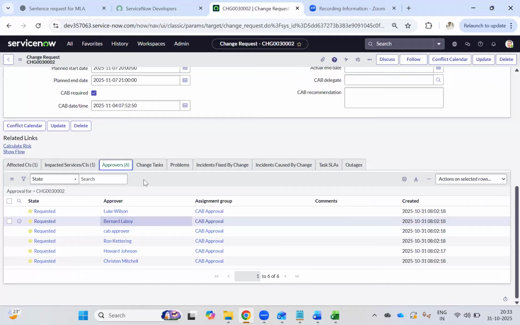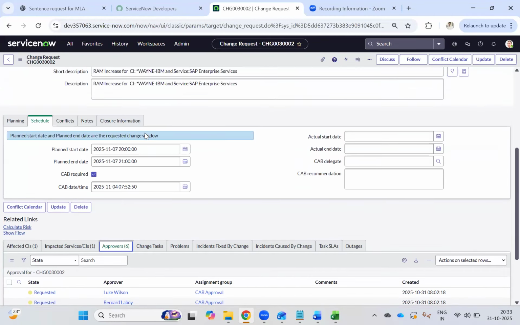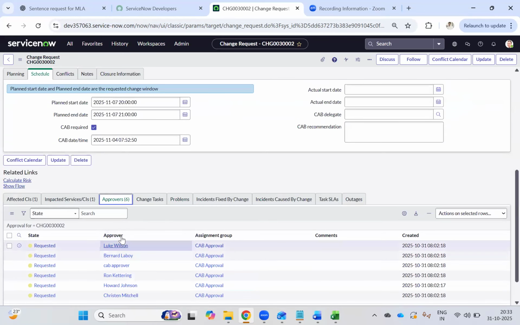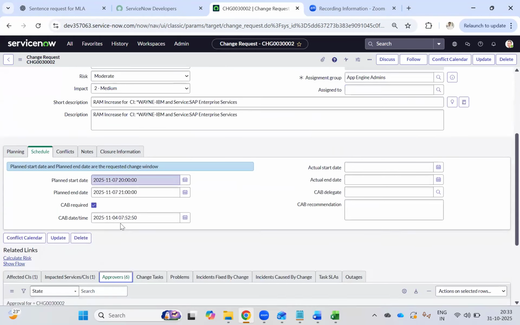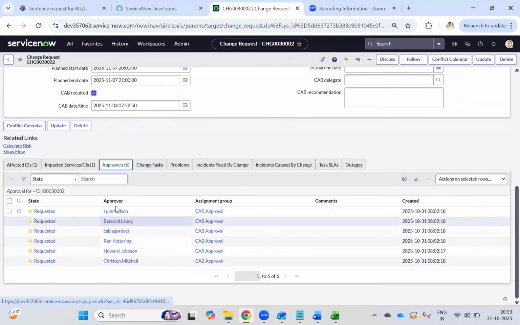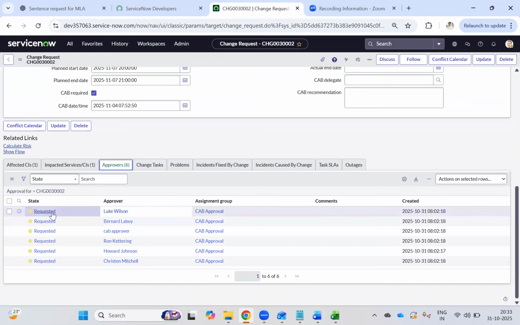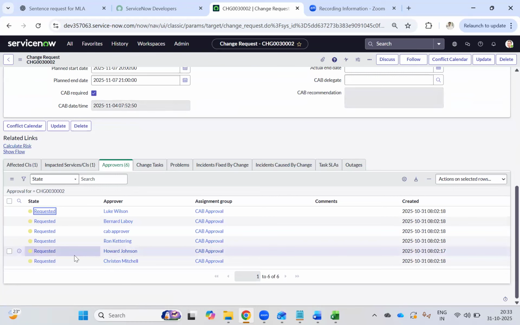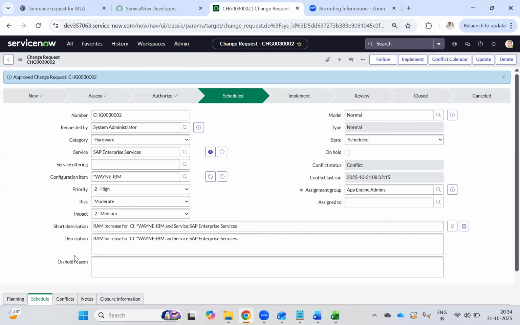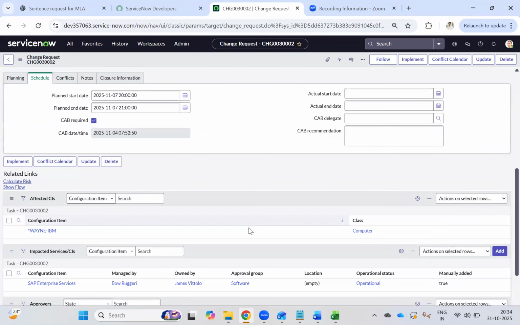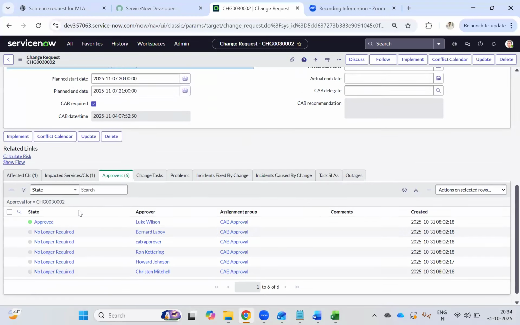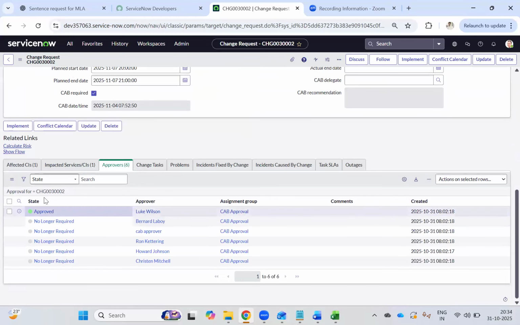Now coming back, so new to assess to authorize, correct? Once you approve as CAB members, they will discuss during the CAB meeting and approve, correct? There are two or three types: anyone can approve, or everyone has to approve, or the majority has to approve. Now my workflow is set so that anyone has to approve.